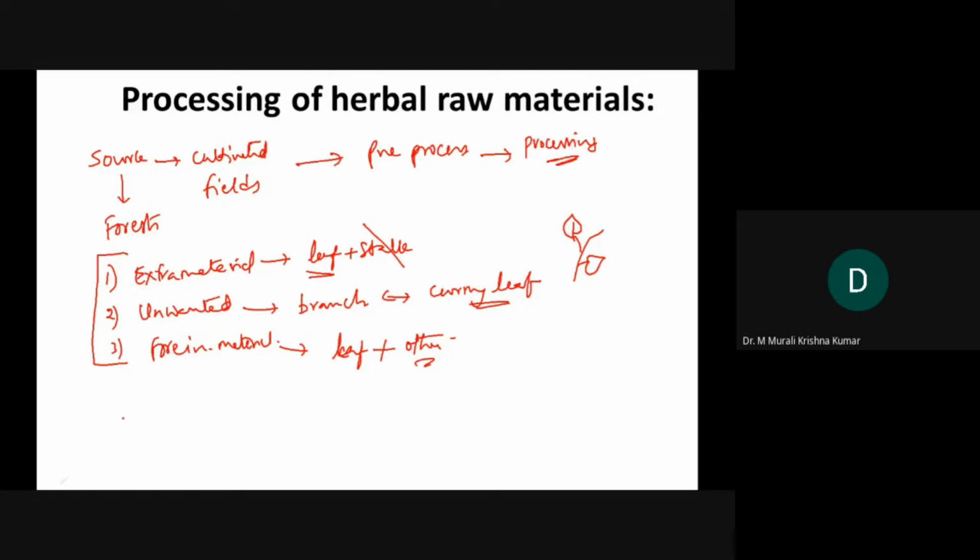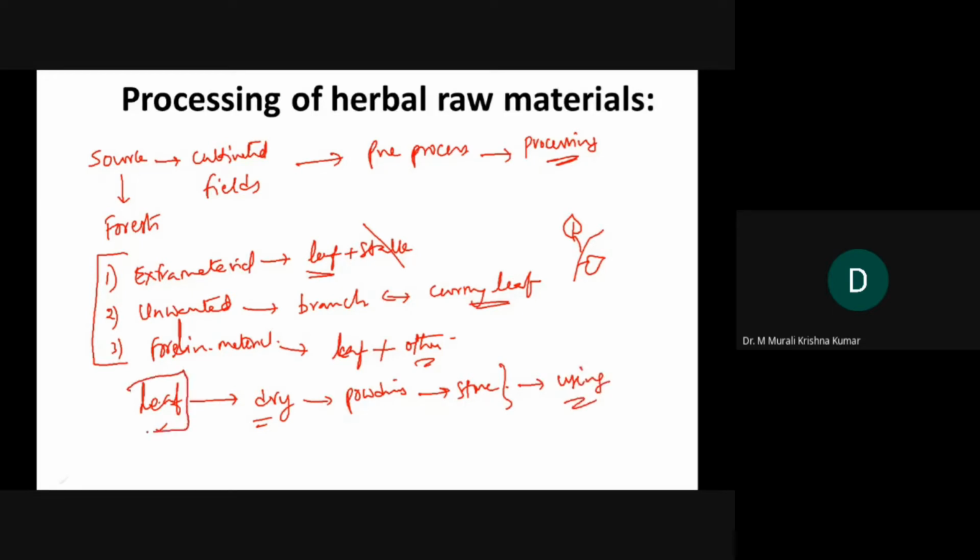Like if you have leaf material and want to store it for long periods, you will send it for drying, or do powdering and then store it. Whenever it is needed, you will use it.